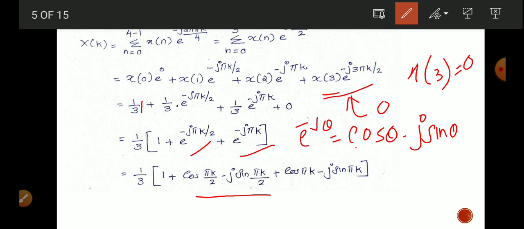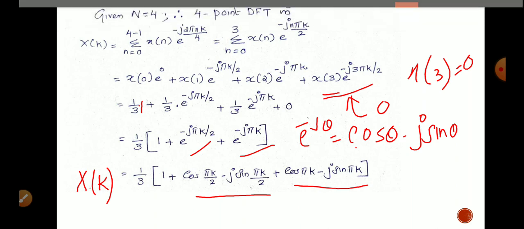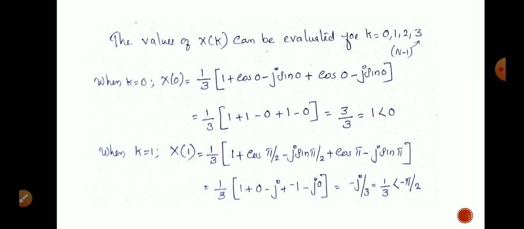That means e raised to minus j pi k by 2 equals cos pi k by 2 minus j sin pi k by 2, and e raised to minus j pi k equals cos pi k minus j sin pi k. Then this equation will become: x of k equals 1 by 3 into 1 plus cos pi k by 2 minus j sin pi k by 2 plus cos pi k minus j sin pi k. Then the values of x of k can be calculated for k equal to 0, 1, 2, 3.